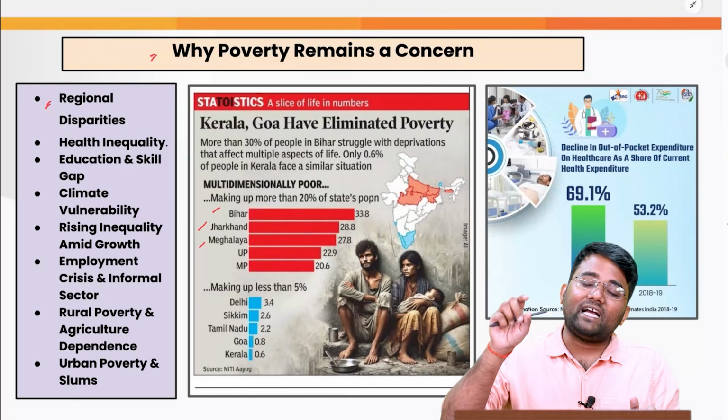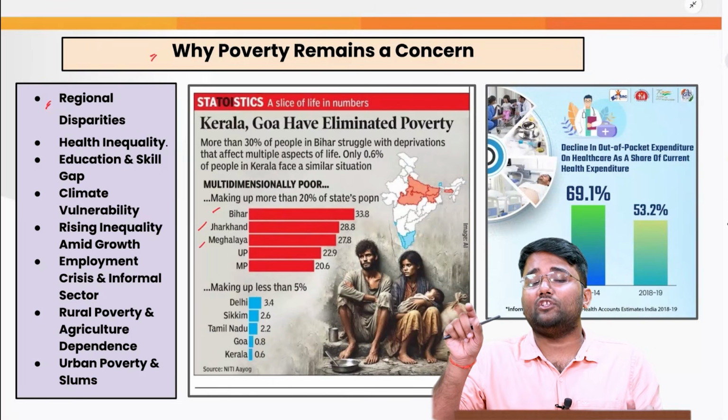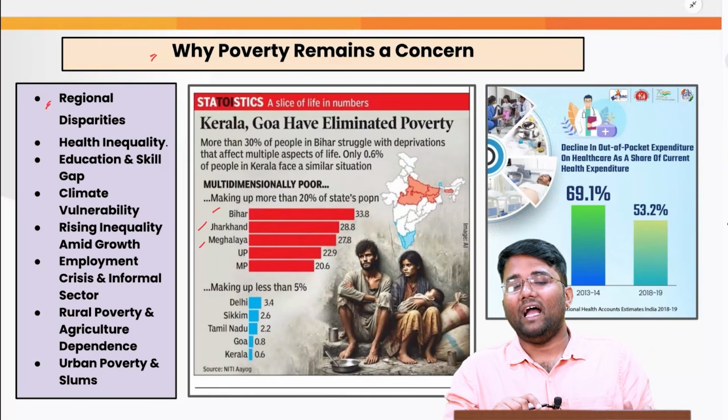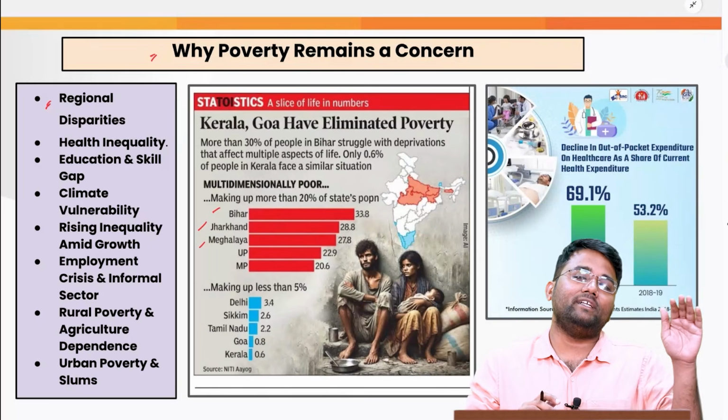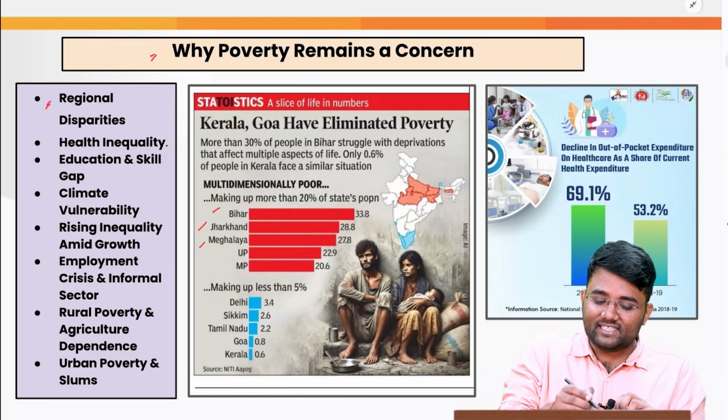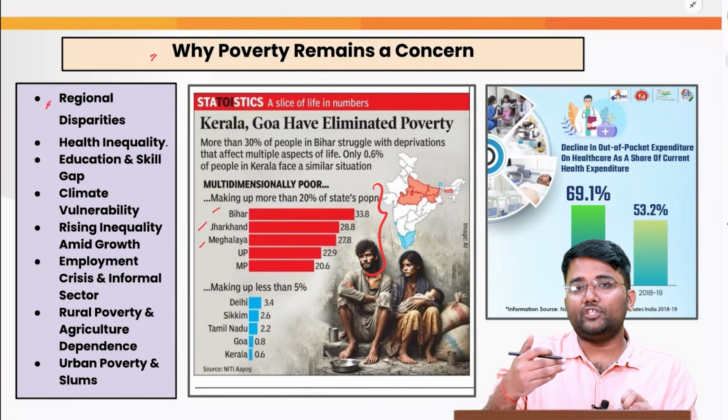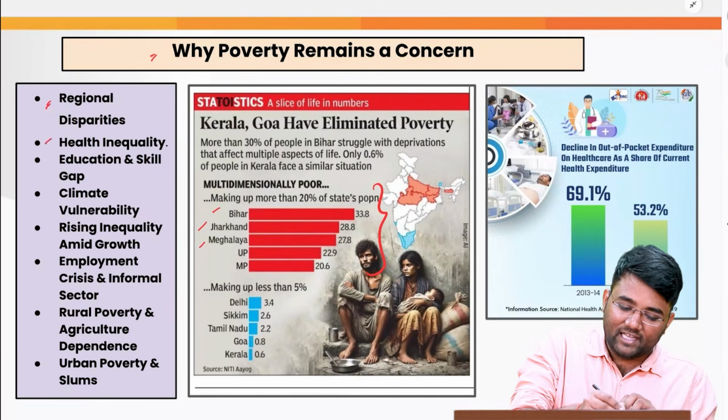So that helped in targeting the real beneficiaries, or the people who are in actual need. And then they have ensured that whatever government schemes are there, they are provided to them properly. So these regional disparities across the states need to be addressed. And then we have the health inequality.